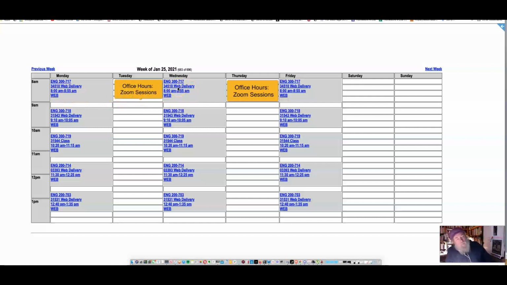That means there's like 25 or 30 minutes left until I have to reach my next class, so you can use that as office hours as well with questions that you have. Office hours doesn't have to be anything fancy, although later in the semester we will use the office hours and class time as a way to have conferences. So that's office hours right now.